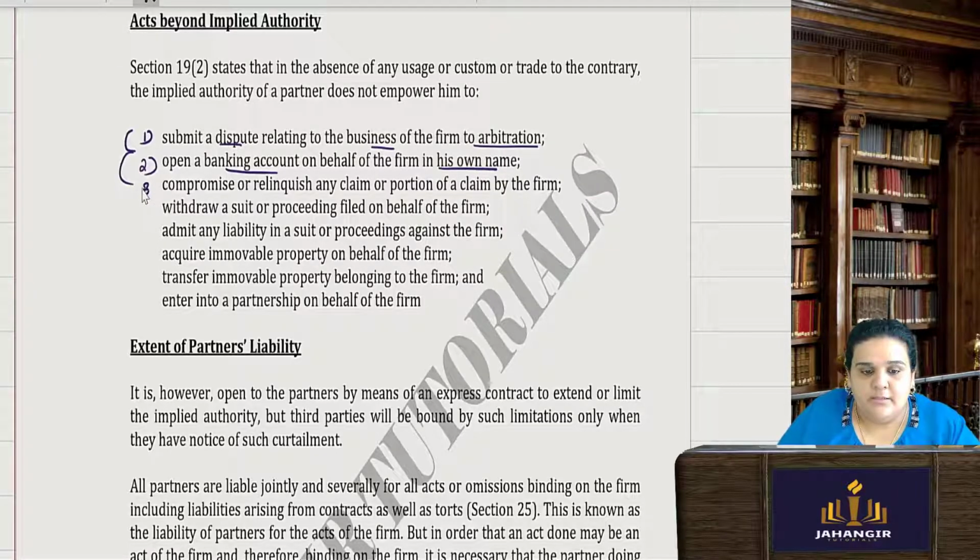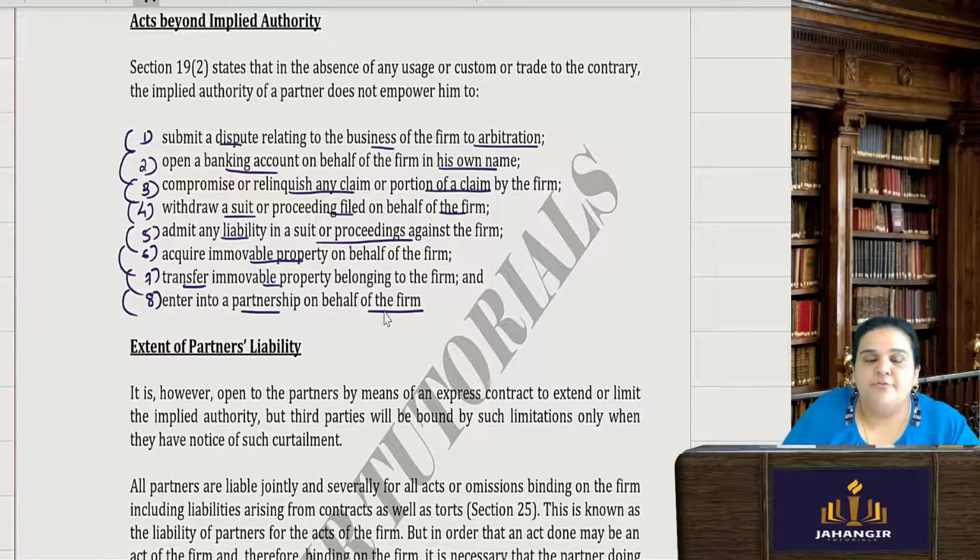Third, compromise or relinquish any claim or portion of a claim by the firm. Withdraw a suit or proceedings filed on behalf of the firm. Admit any liability in a suit or proceedings. Acquire any immovable property. Transfer any immovable property. And enter into partnership on behalf of the firm.